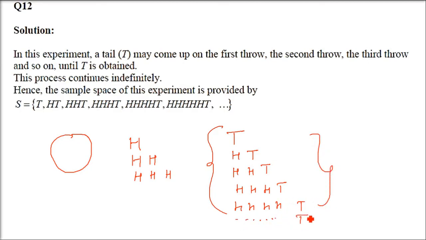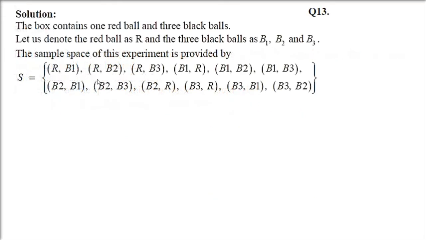So this is H^n from n equals 0 till infinity, and T will always come later after that. So this is the final sample space. This dot is called ellipsis, and this is going to tell us that this will go on and on.